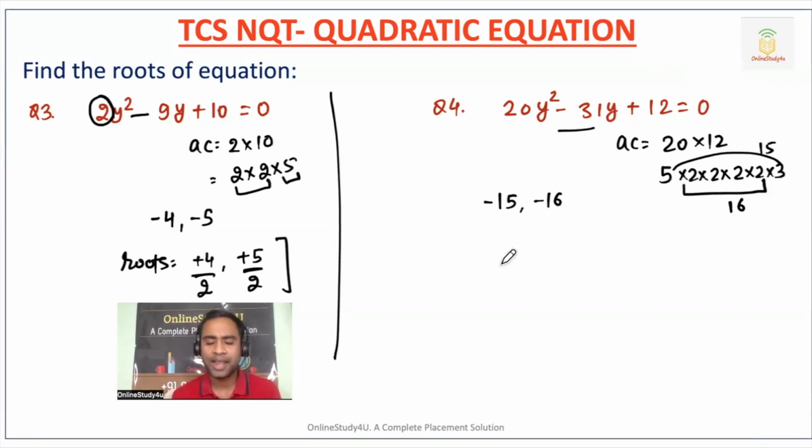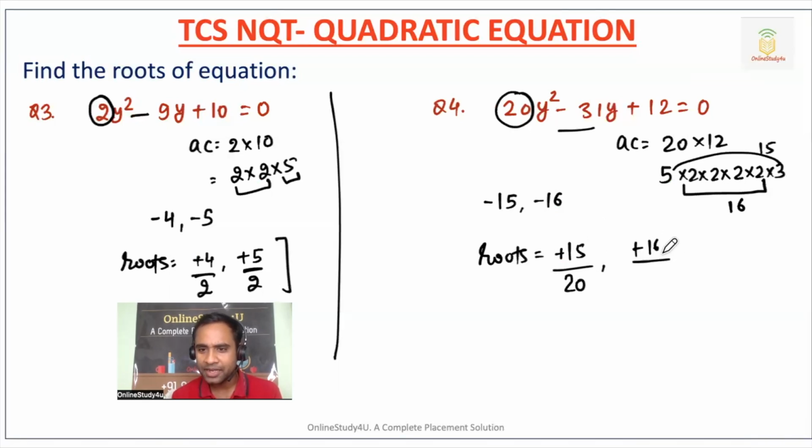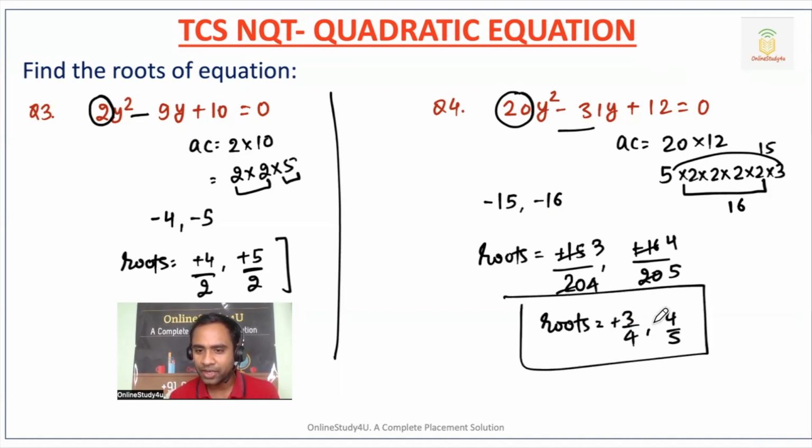I will tell you one more thing at the end of this video. Now my roots will be change the sign and divided by coefficient of y square, or you can say divided by a, because the quadratic equation form will be ax square. Plus 16 divided by 20. So this will be 5 3s are 15, 4 4s are 16, and 4 5s are 20. So our roots will become 3 by 4, and then 4 by 5, right? So this will become our roots.